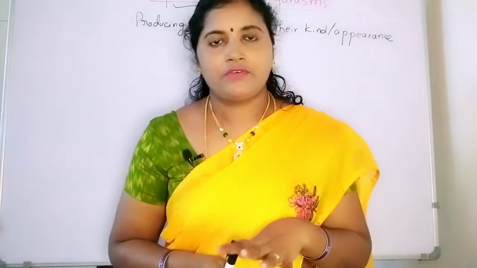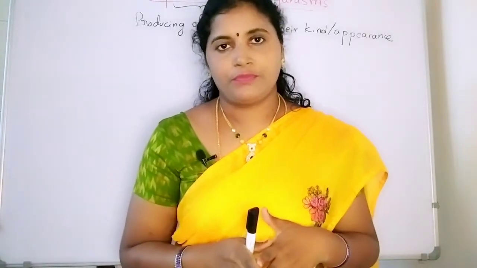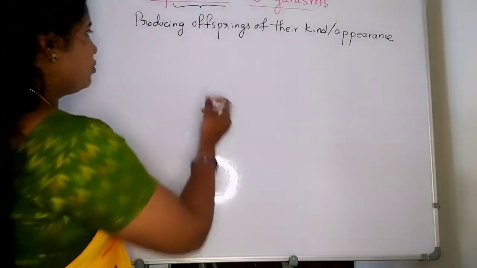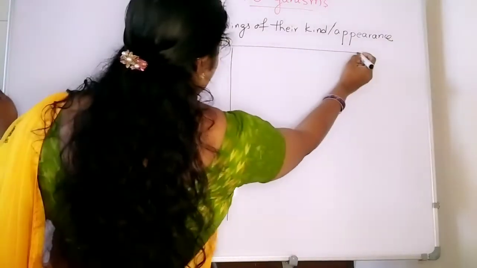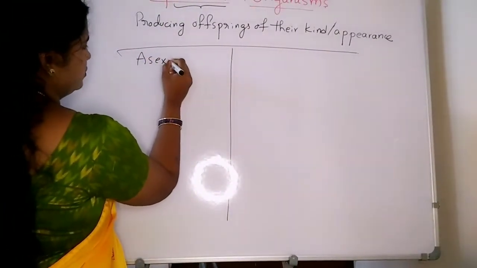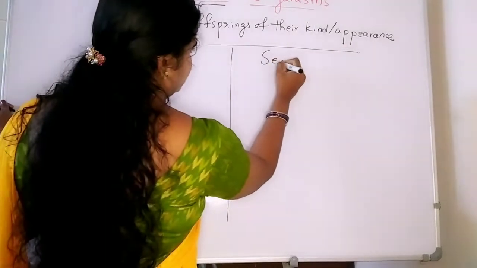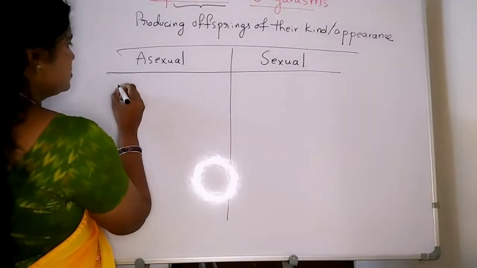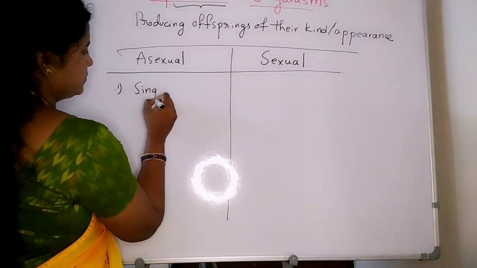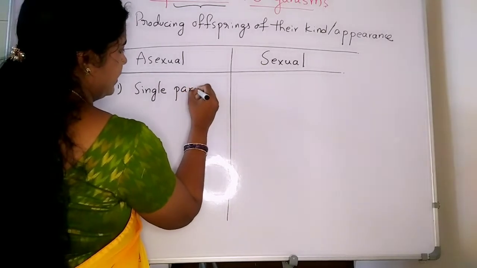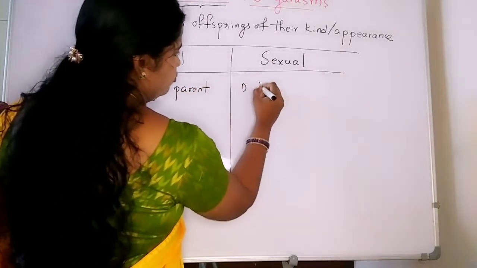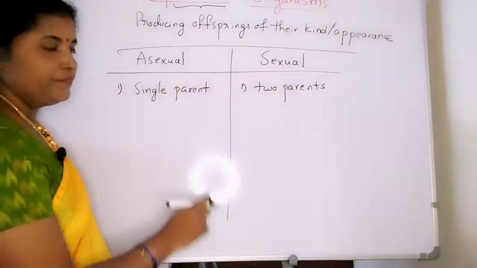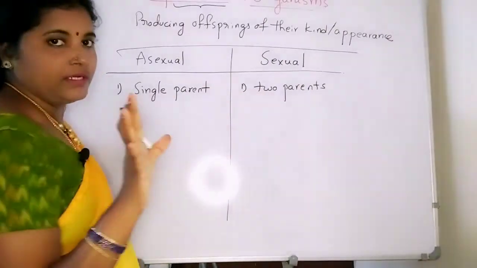So what are the different types of reproductions? There are two types: one is asexual reproduction, another one is sexual reproduction. If we draw it in the form of a table, okay, here asexual reproduction, sexual reproduction. What are the differences? Asexual reproduction takes place with the help of a single parent, but in sexual reproduction two parents are required.